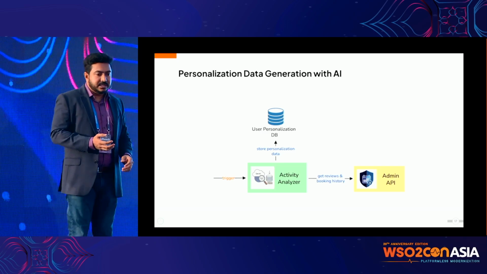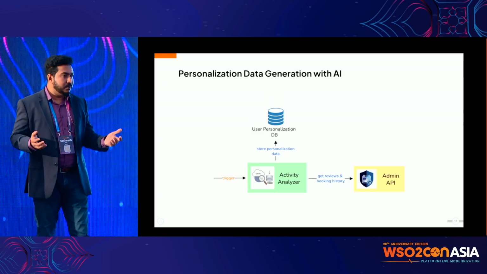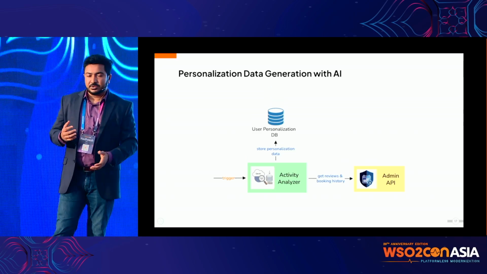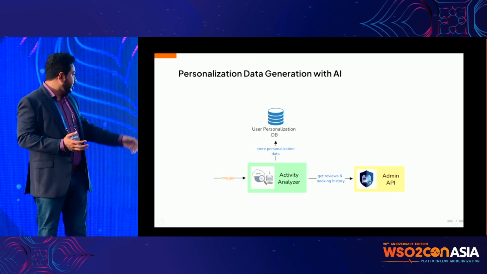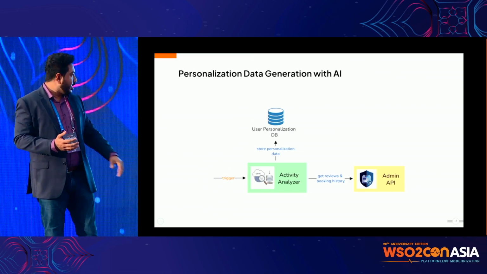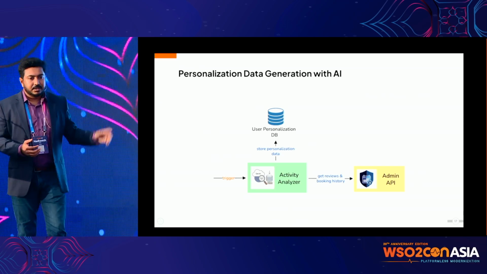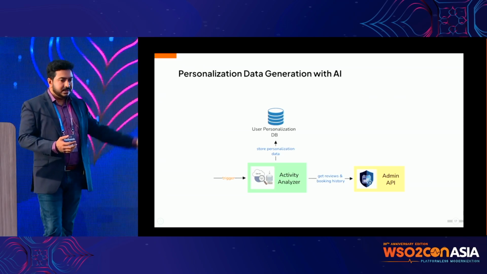Then use a GenAI workflow in the middle. That means you use that information in the generative AI prompt, and then generate a user profile. It's as simple as that, and then you just have to push that to our database.